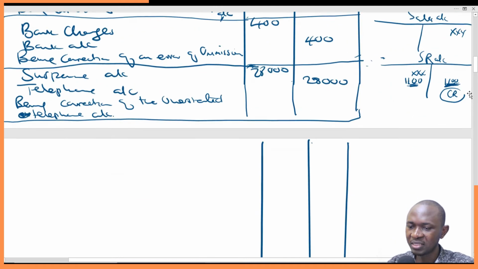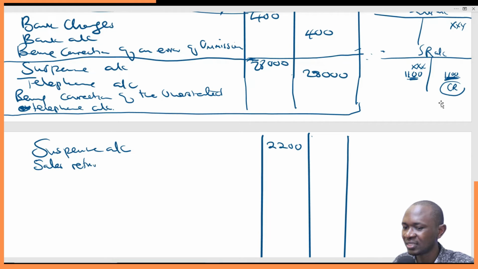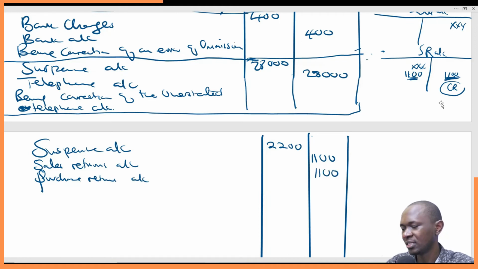So this means that we will debit the suspense account, remember the double entry concept, with how much? 2,200, and then credit the sales returns account with how much? 1,100, and also credit the purchase returns account with 1,100. So that is what will happen.